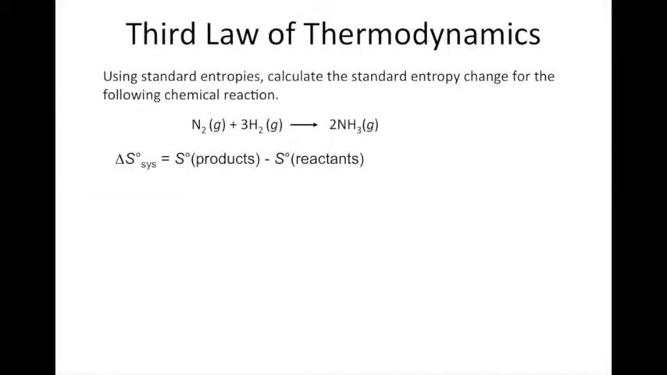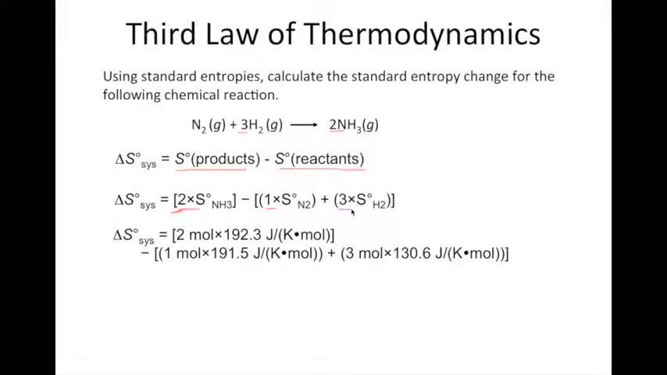Okay, so to calculate the entropy change for this system, we want to use the same formula. We want to find the entropies of our products minus the entropies of our reactants. And again, we have to take into account the stoichiometry, the number of moles. So I'm going to take the entropy of my product, ammonia, times 2 moles, minus the sum of the entropies of nitrogen times 1 mole, plus the entropy of hydrogen times 3 moles. So our equation should look like this.